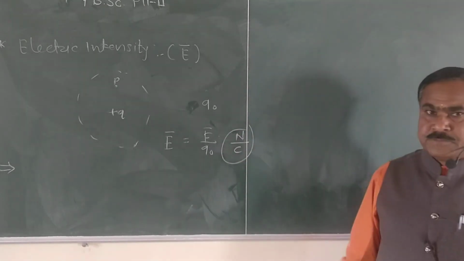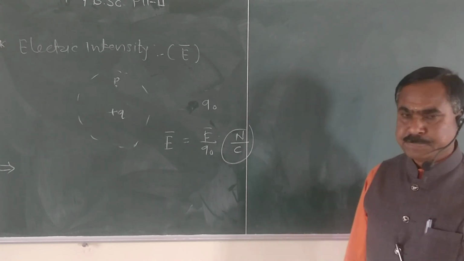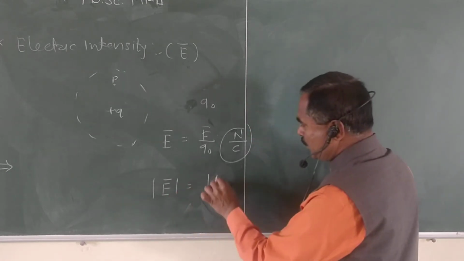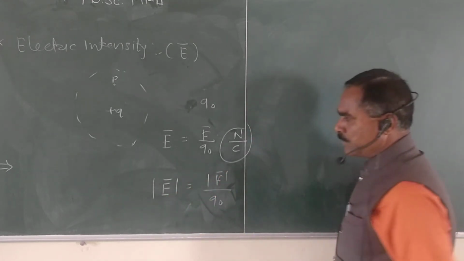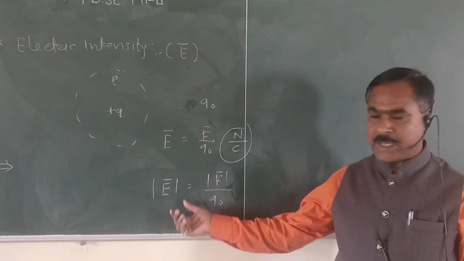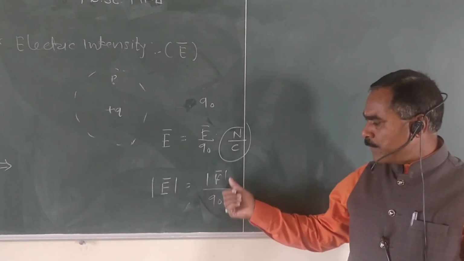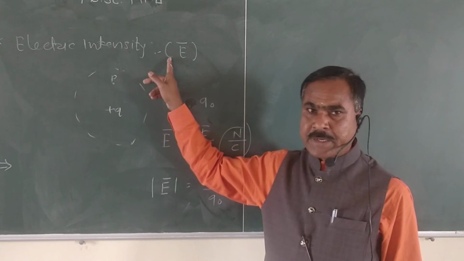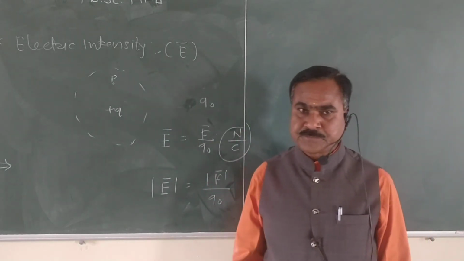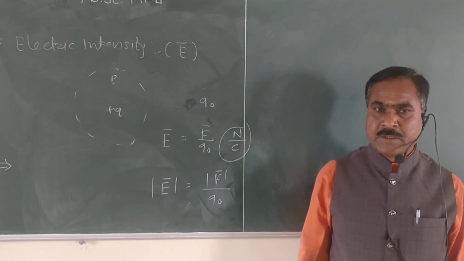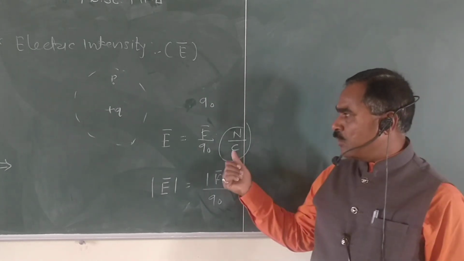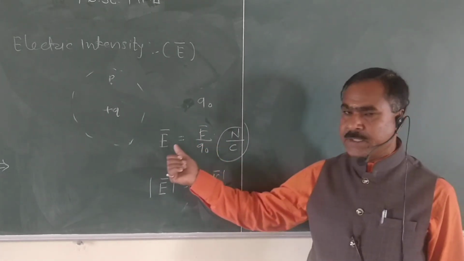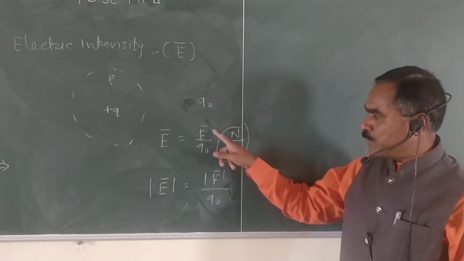So this is the vector form. When we write the magnitude of electric intensity, we write mod E bar equal to mod F bar upon Q naught. So electric intensity in magnitude can be written as mod E bar equal to mod F bar upon Q naught. You must know it is a vector quantity. According to the definition, force acting per unit test charge is nothing but the electric intensity, when you substitute the value of force.